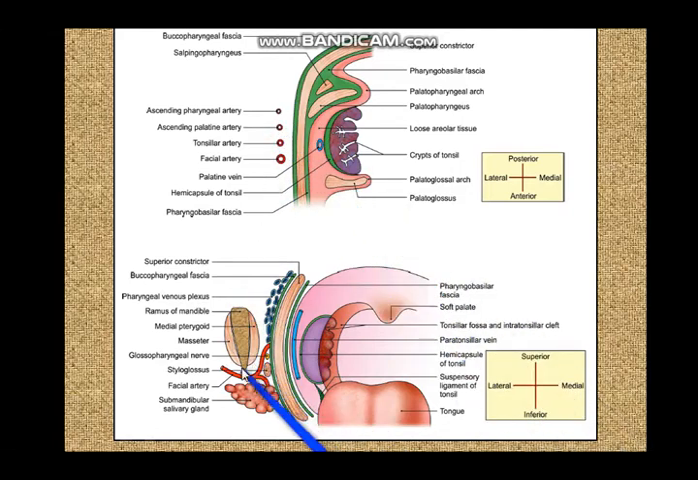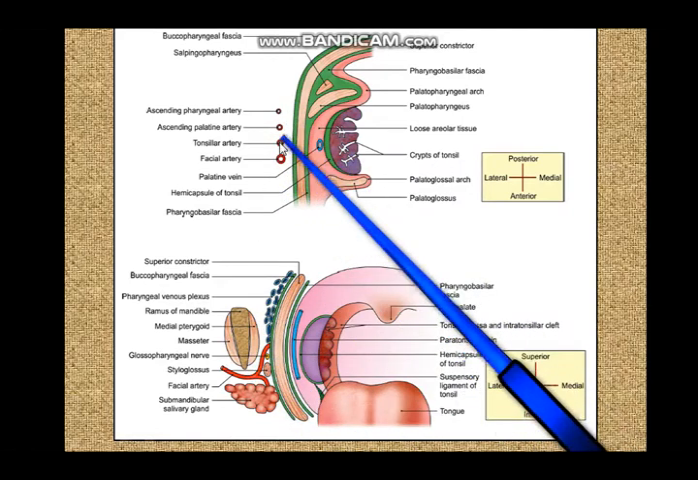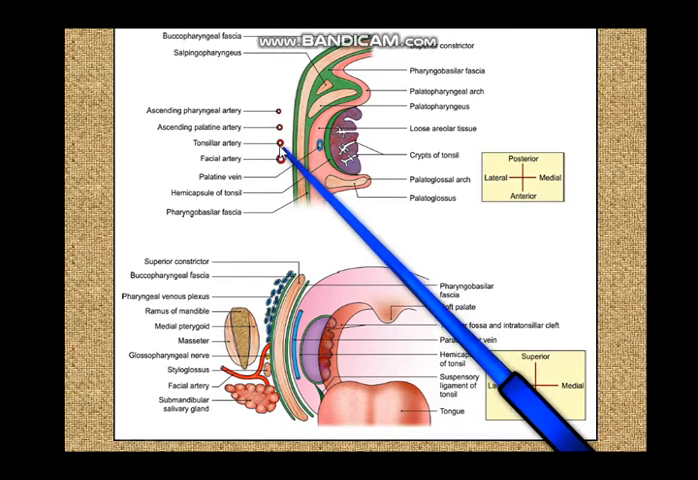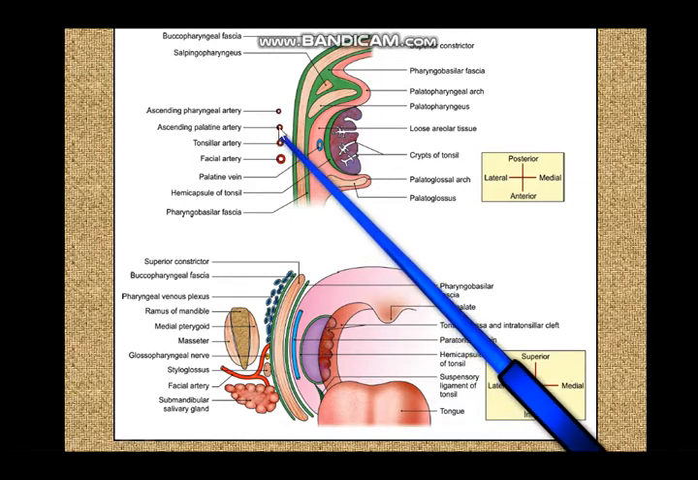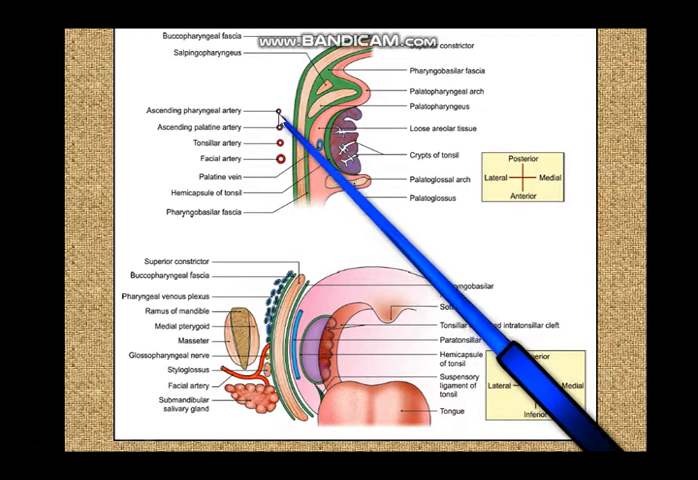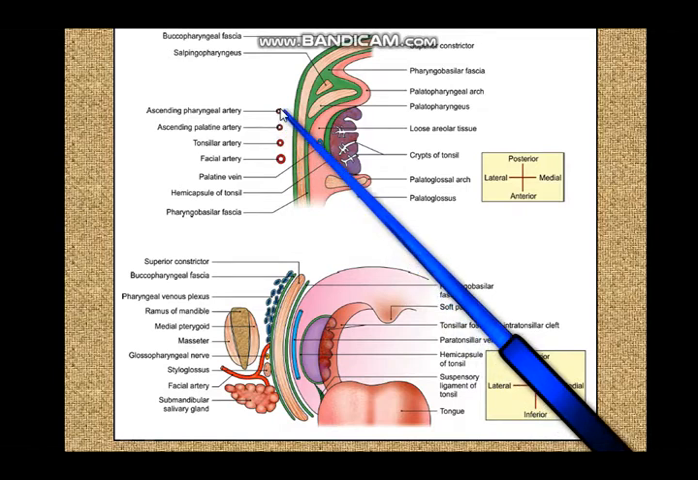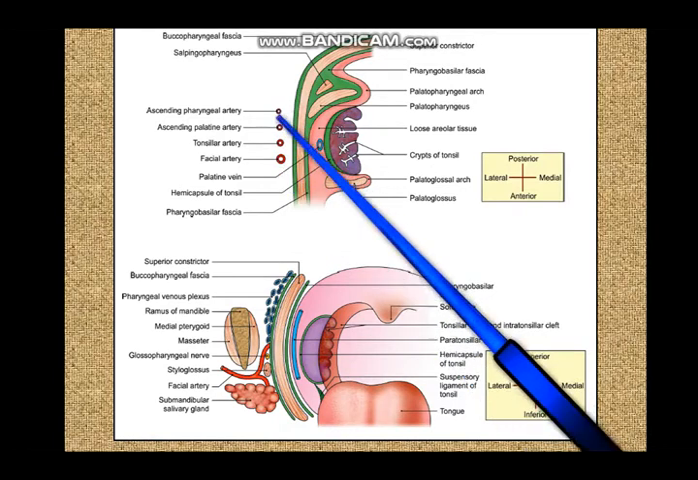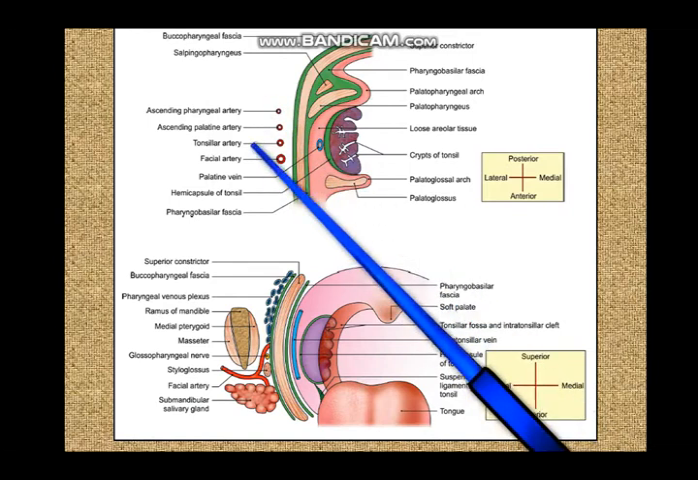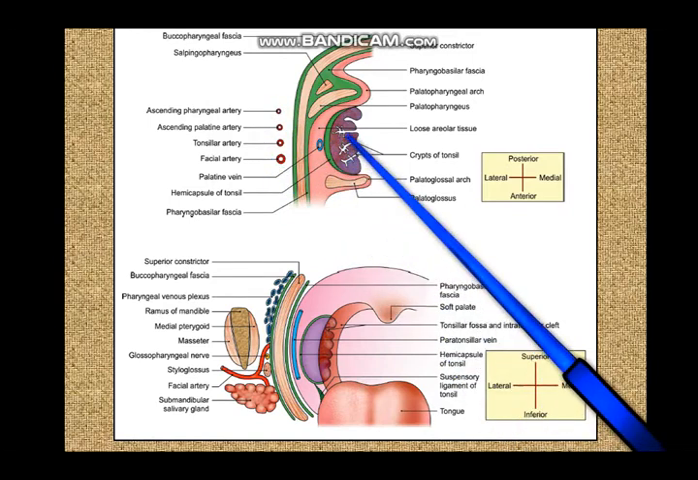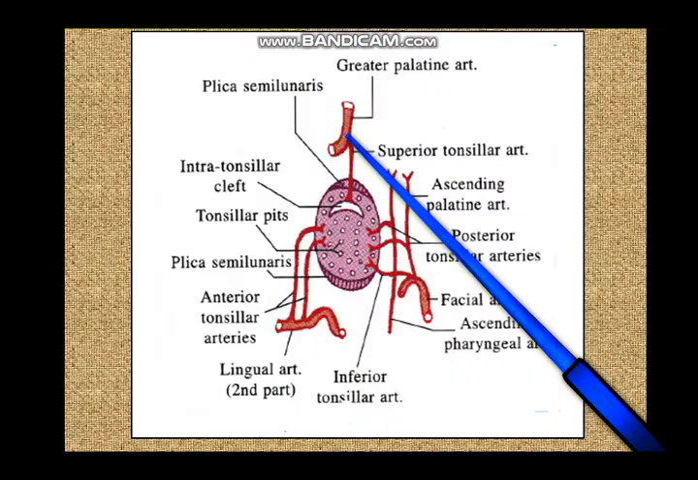And as you can see in this plane of the facial artery, you have the facial artery, the tonsillar branch of the facial artery, the ascending palatine artery, and the palatine branch of the ascending pharyngeal artery. From this you can easily make out that a number of arteries are going to supply the tonsil. Let's see if we can get a clearer view of these arteries. So here we are.